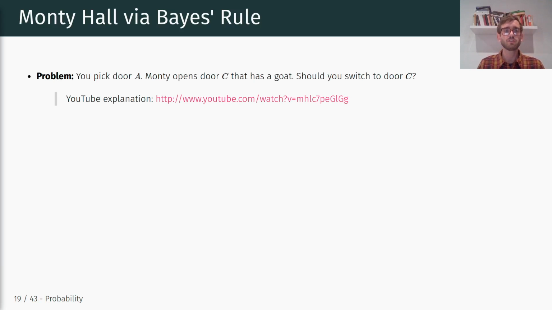And so the interesting thing is, the first prior intuition would be that all doors have the same probability of holding the prize, 1/3, so it shouldn't really matter whether you switch or not. The probability should still be the same. But it turns out it is not. Why is that not the case? We're going to go through that now real quick.